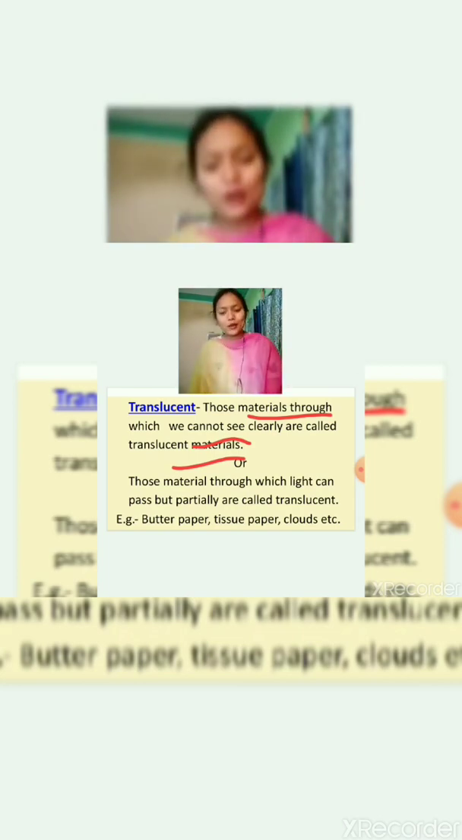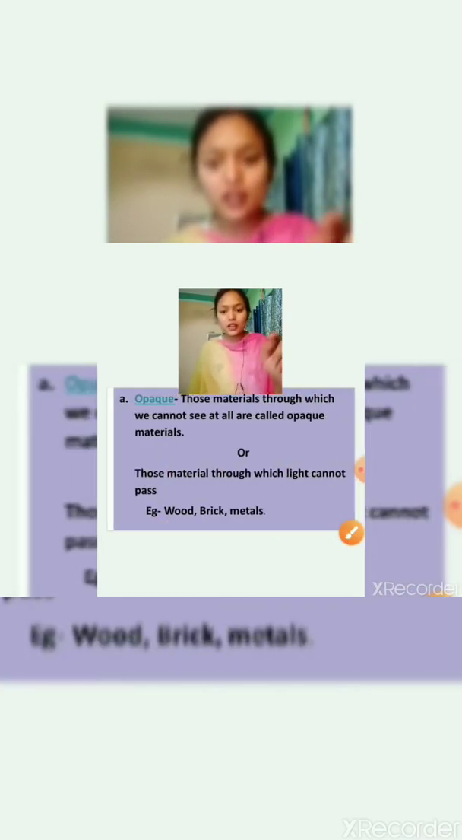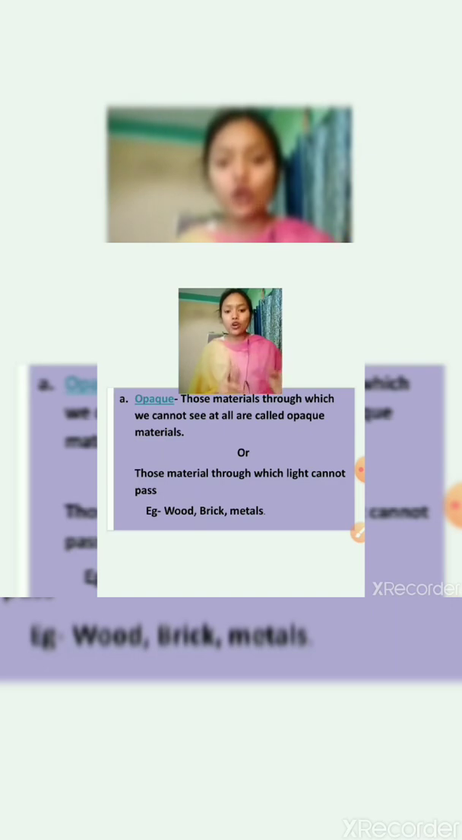Is it clear? Now we have taken translucent, and let's take opaque. What are opaque materials? Materials through which we cannot see anything, nothing is visible, are called opaque objects. Or we can say those materials through which light cannot pass are called opaque. For example, wood, bricks, metals. All these are examples of opaque material.